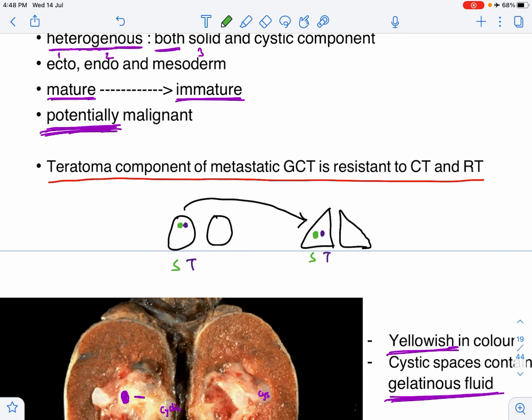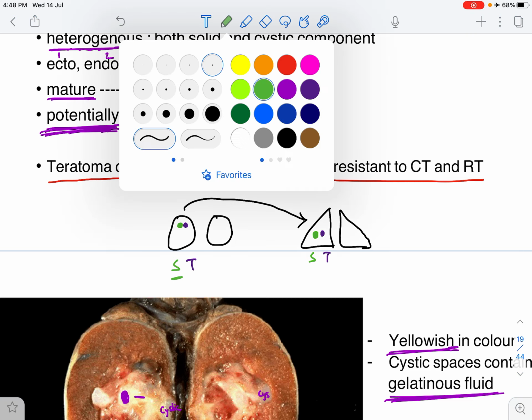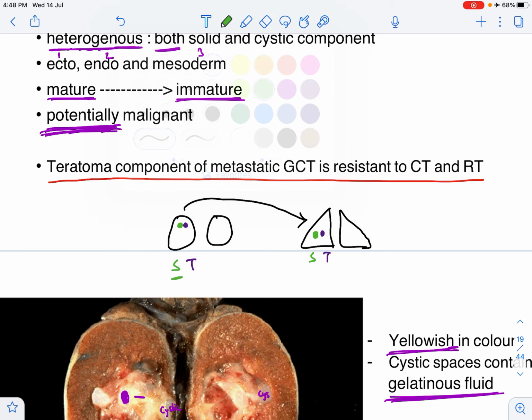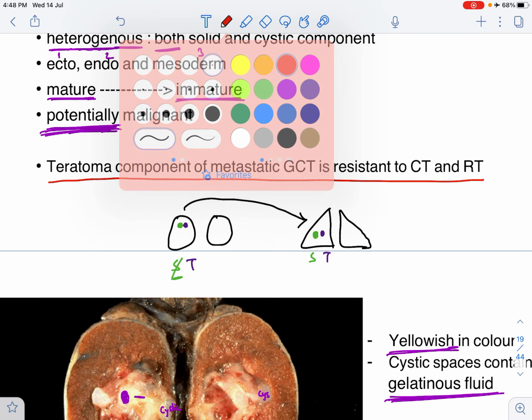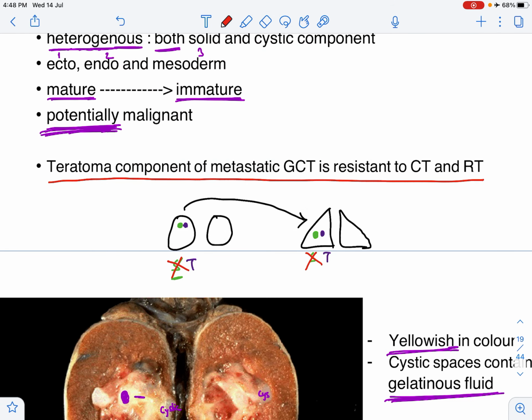Now, what is important is that the seminoma is sensitive to chemotherapy and radiotherapy. So chemotherapy and radiotherapy will act on the seminoma. What this means is, when this patient comes to you, you see that he has a tumor in the testis and he also has mets. So straight up you will do high inguinal orchidectomy. After doing high inguinal orchidectomy, you've removed the tumor in the testis. Then you also have to look after the tumor which has spread to the lungs. In the lungs, he will have both a seminoma and a teratoma.